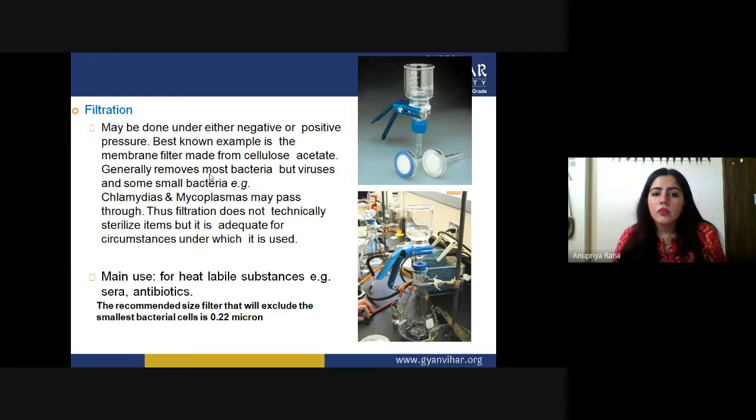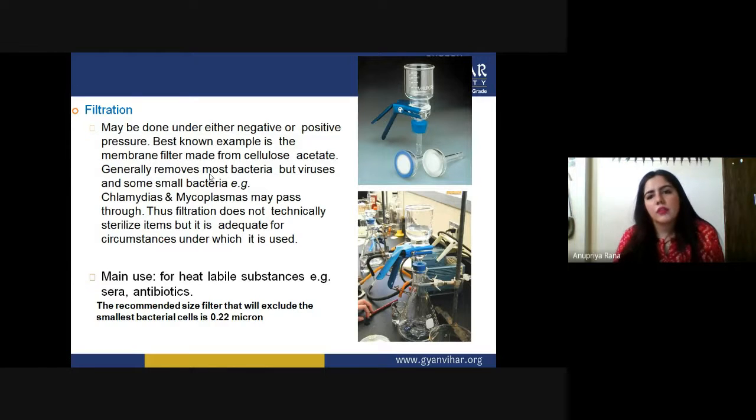So that's why we cannot actually consider them under sterilization, but yet they are removing the microorganisms somehow. So we can put them into the sterilization process as a side phase. Filtration does not technically sterilize an item, but it is adequate for the circumstances under which it is used.